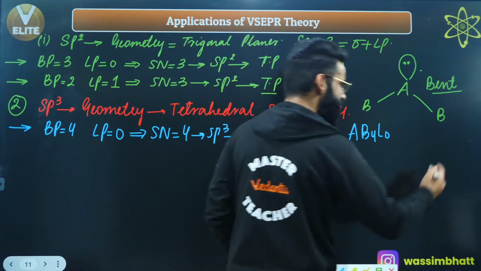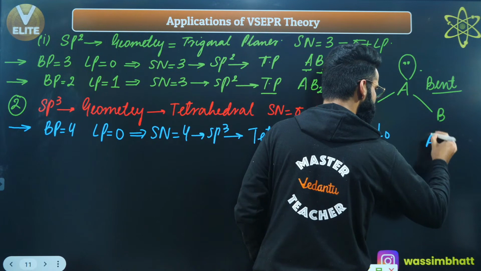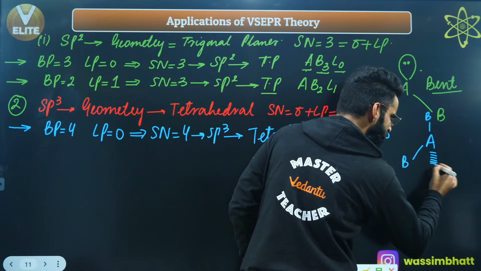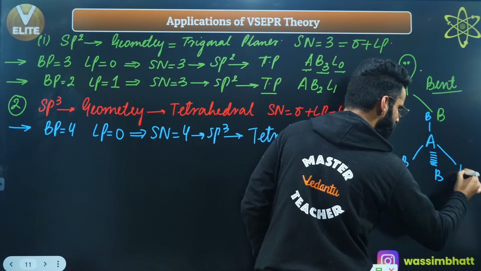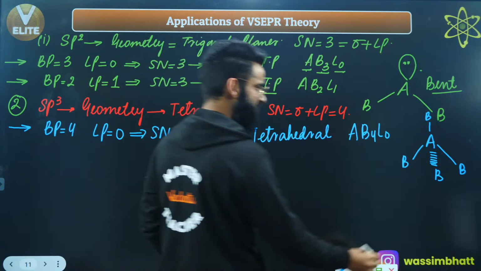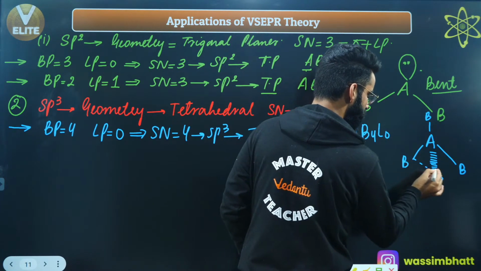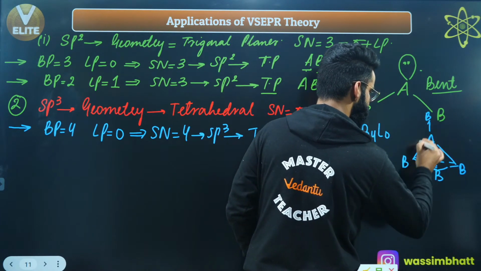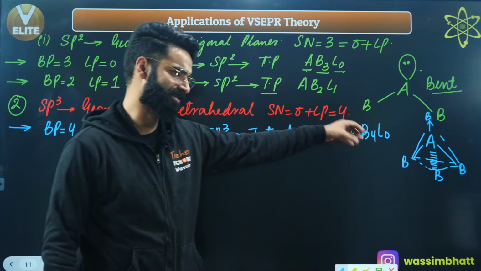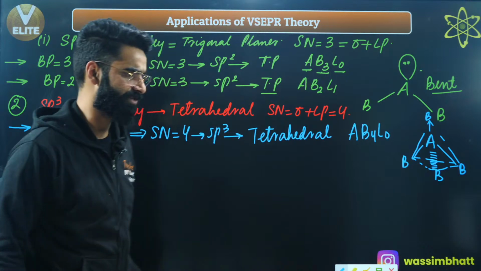And how does it look? See, this is A, for example. This is B over here. This is one more B. This is one more B which is behind the plane. This is one more B over here. It looks like a tetrahedral shape. Right? It looks like a tetrahedral shape like this. Well, I could not make it properly, but it's understood, right?